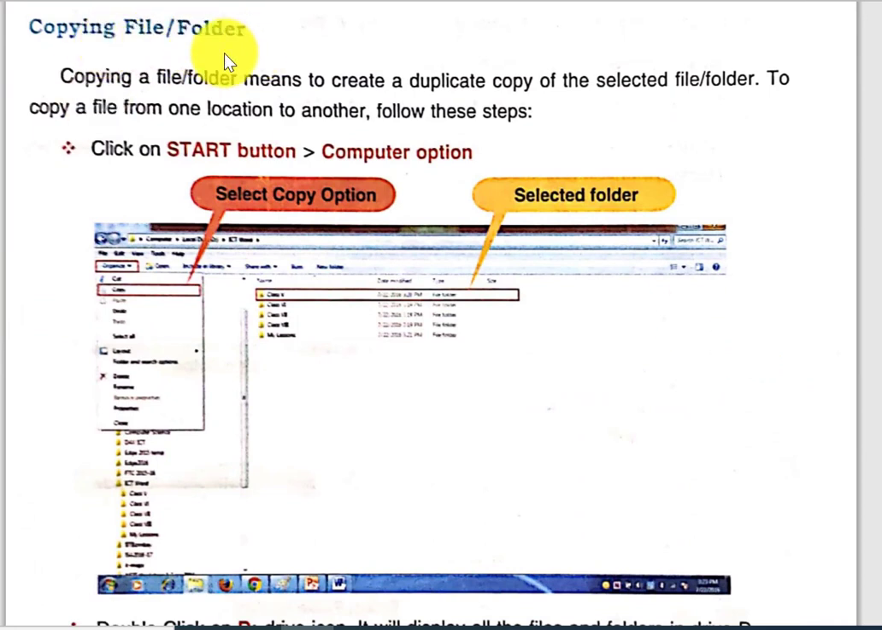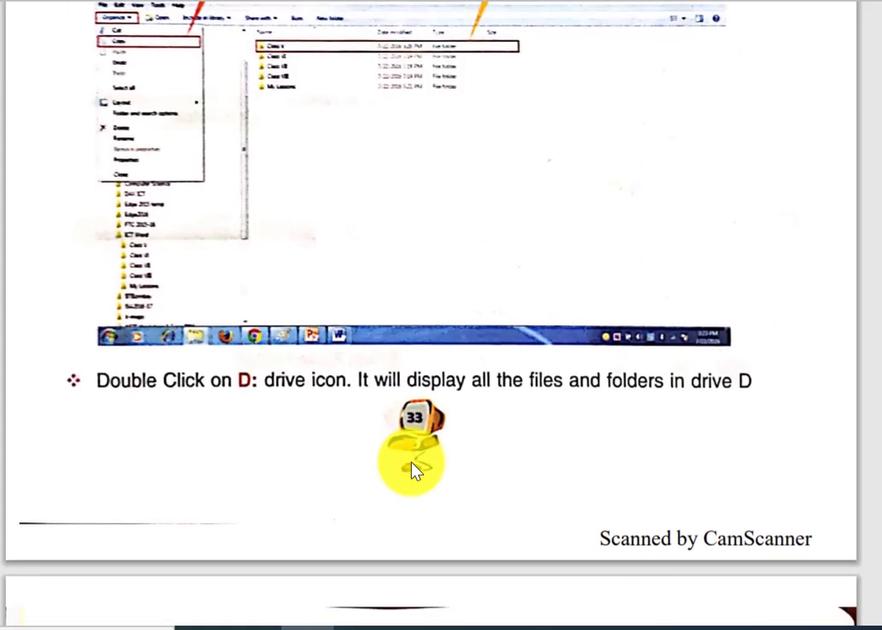Copying files and folders. Copying means to create a duplicate copy of that file or folder. This is the Windows Explorer. We can create a copy of this. Select the folder and there will be a Copy button here. Click Copy, then right click on the area and paste. In the same way, right click and select the folder. From the right click menu there will be a Copy option, and then right click with the mouse and there will be a Paste option, so that you can copy a file and a folder also.